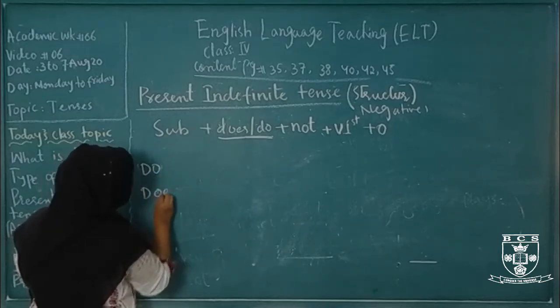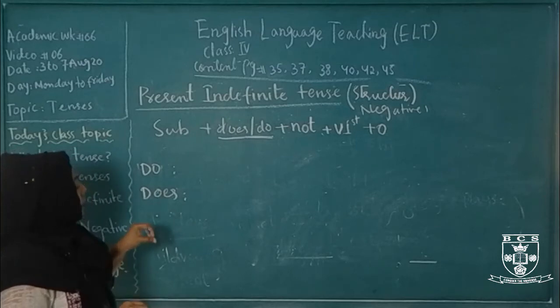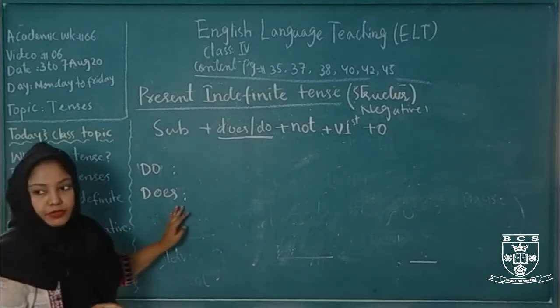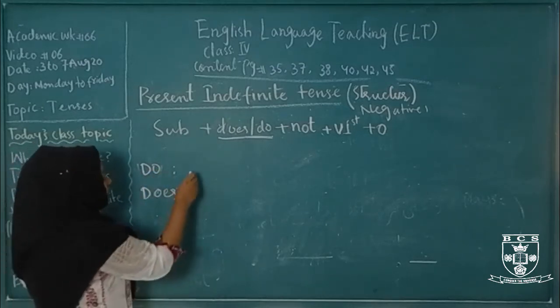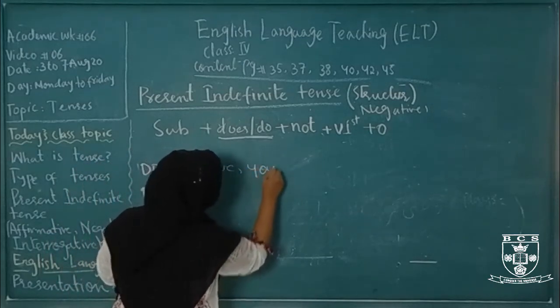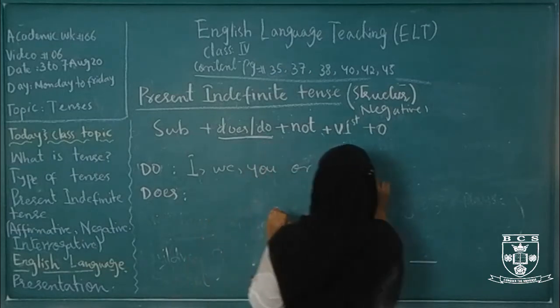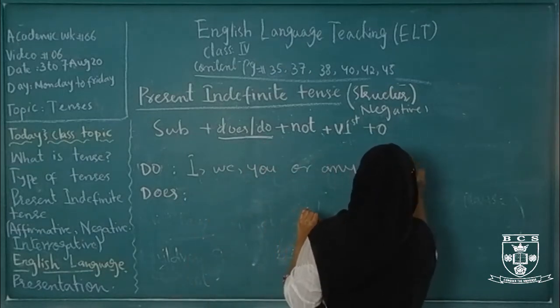Now the question is where we use do and where we use does. We use do only with plural subjects: I, we, you, they or any plural noun.